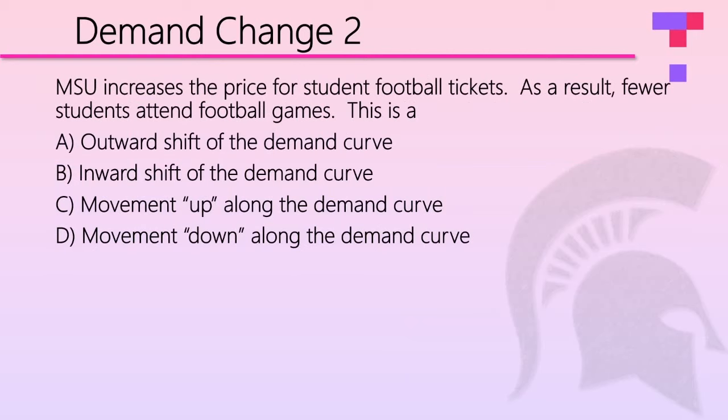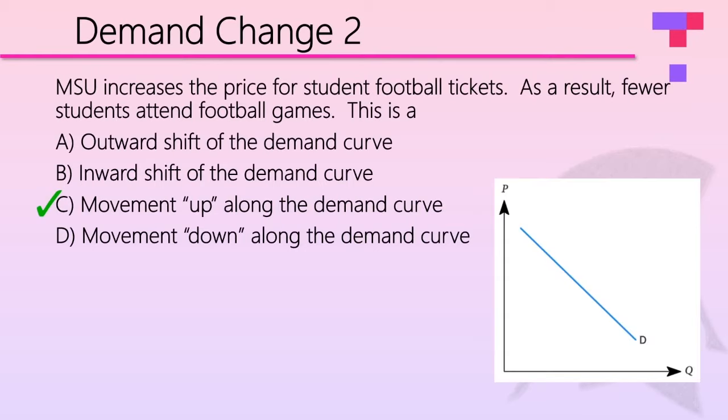MSU increases the price for student football tickets. As a result, fewer students attend football games. What is this? This is movement up along the demand curve, up and to the left. So what's going on here? Well, this is, again, the kind of thing that just is showing us the law of demand, which is that when price goes up, quantity goes down. So the price of football tickets went up, so people bought fewer of them.